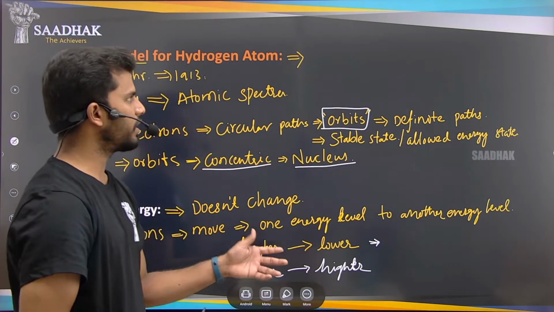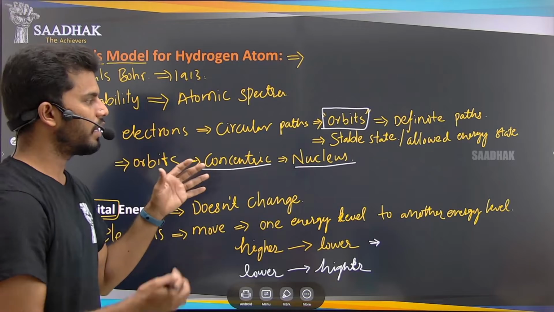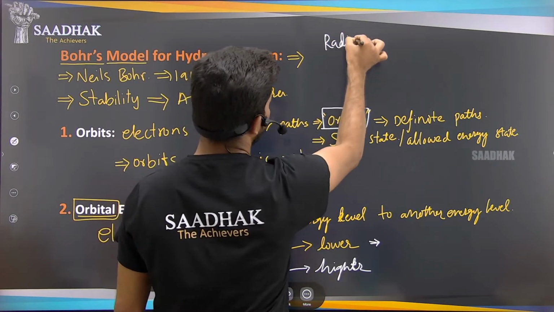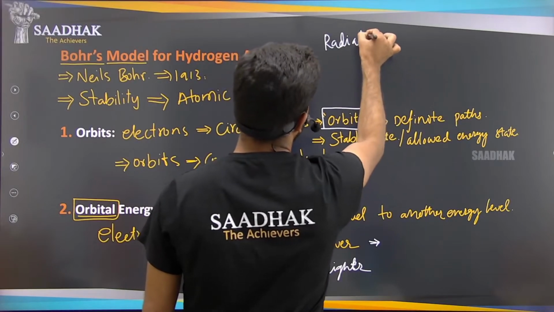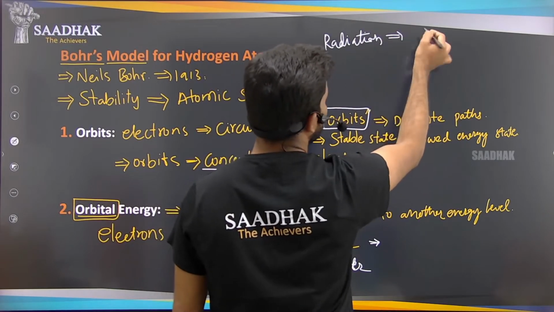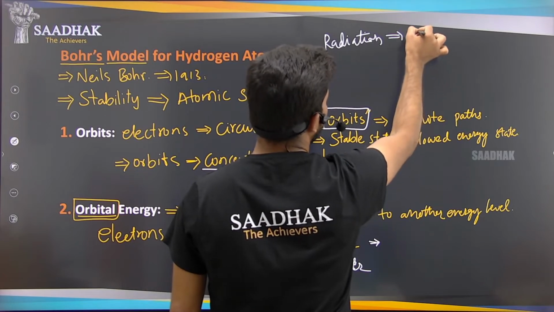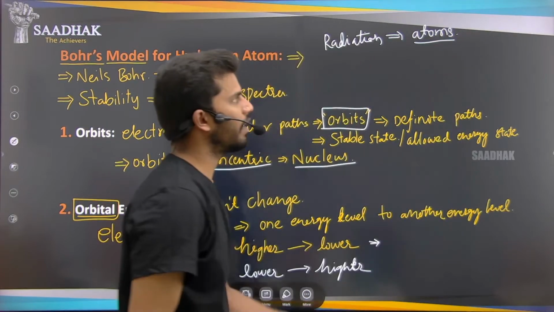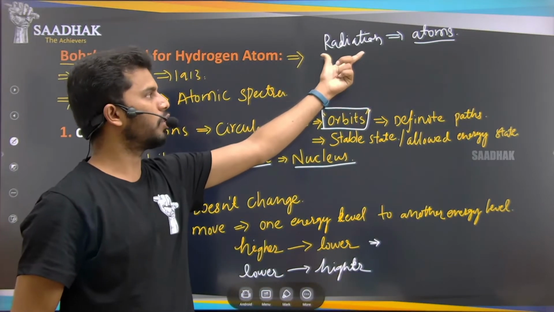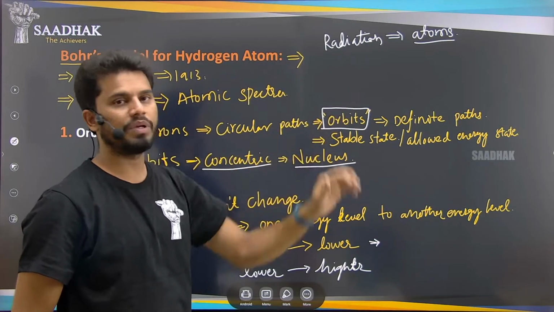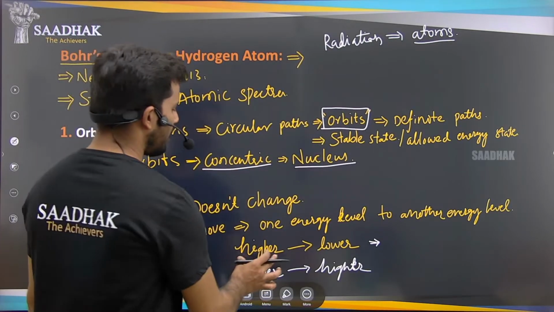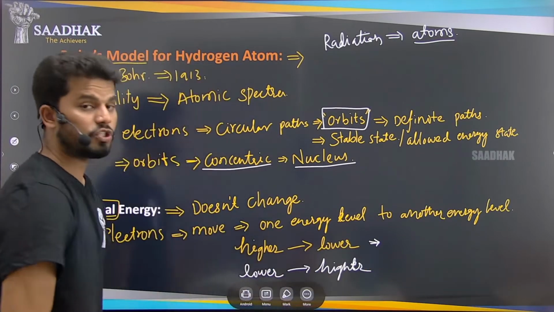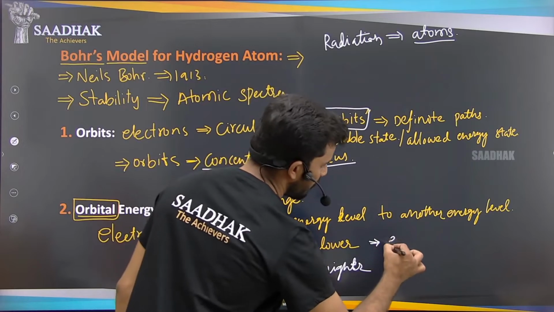So the line spectrum that we discussed in the previous lecture, we said that radiation will be released when radiation is absorbed by the atom. Whatever atom we have, the electrons will be absorbing this radiation and forming the spectrums. So if you take higher energy level to lower energy level, the energy will be emitted.